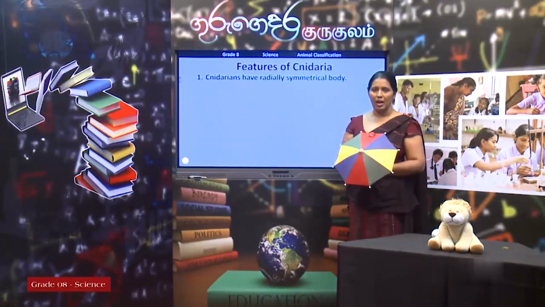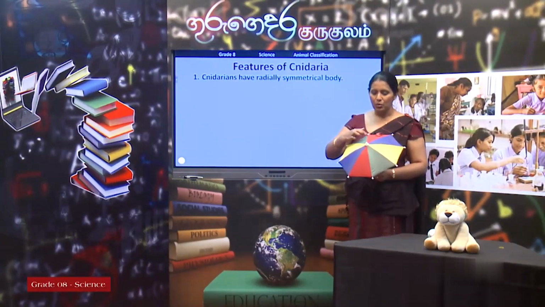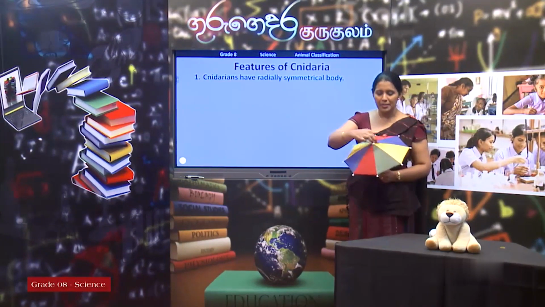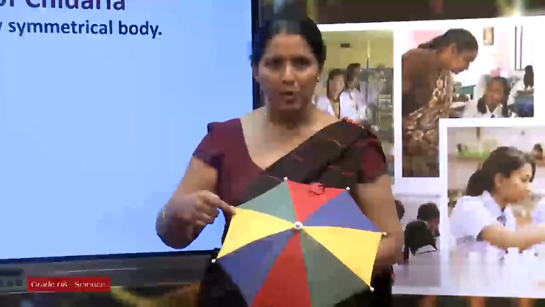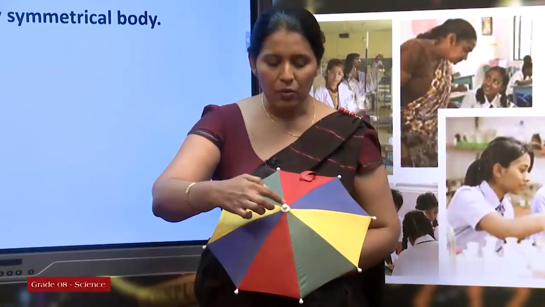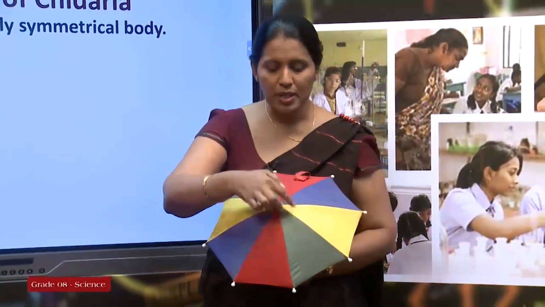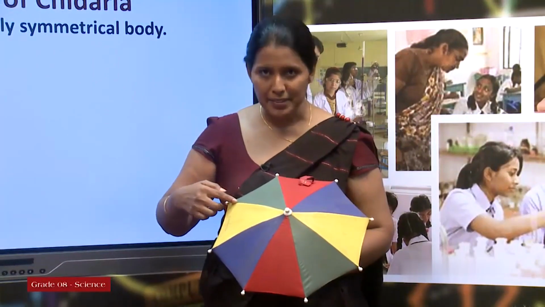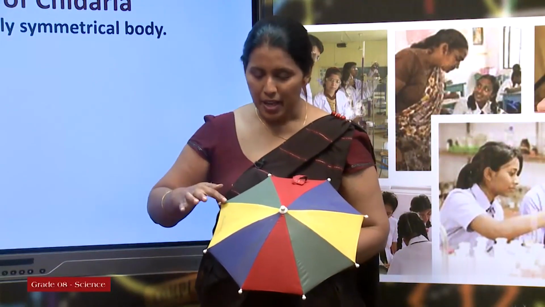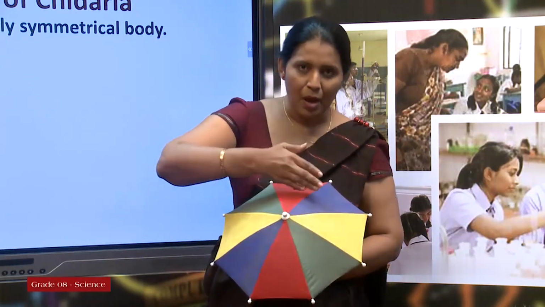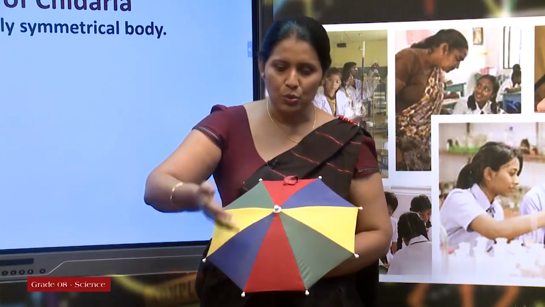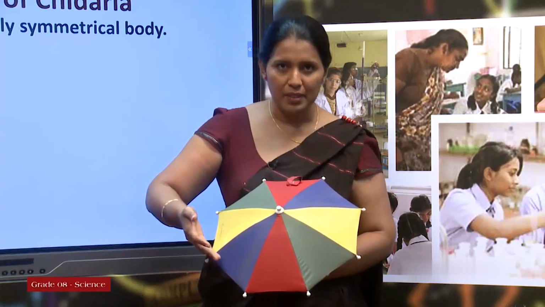I have a small umbrella. There you can see various axes in this umbrella. I can divide this umbrella into two equal halves along this one axis. It means if I take this axis, the umbrella can be divided into two equal halves.